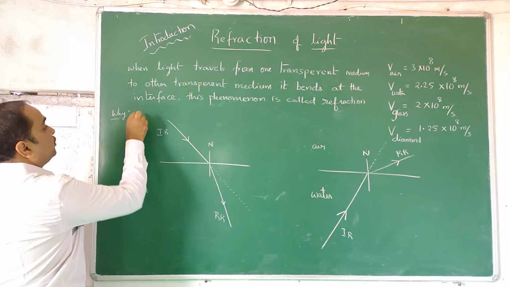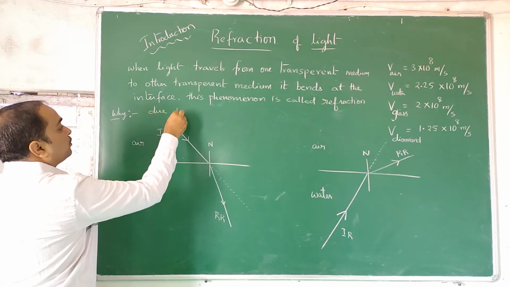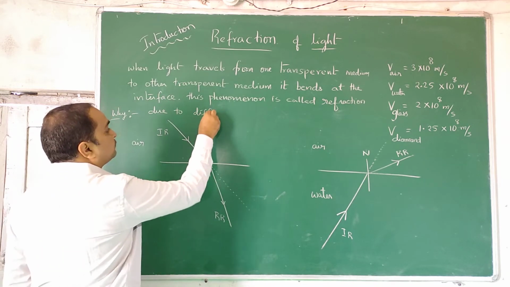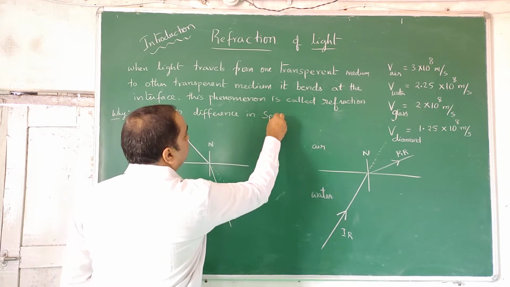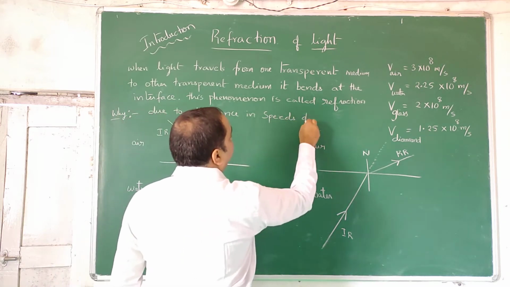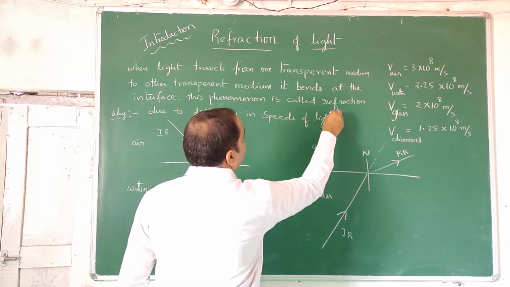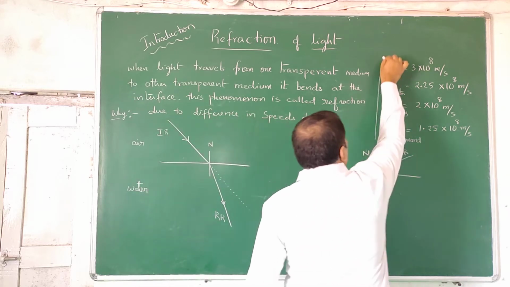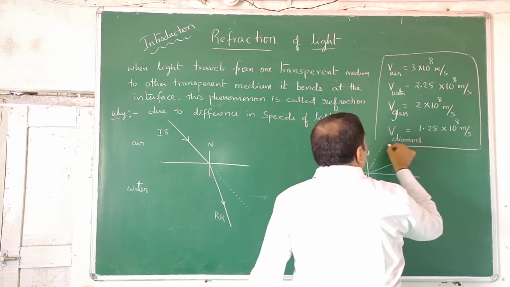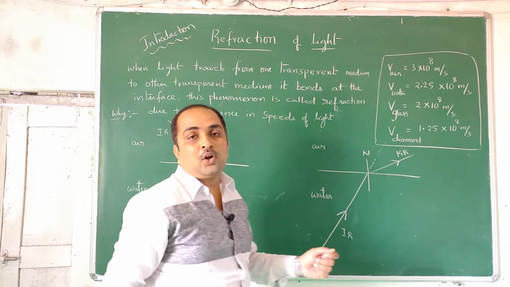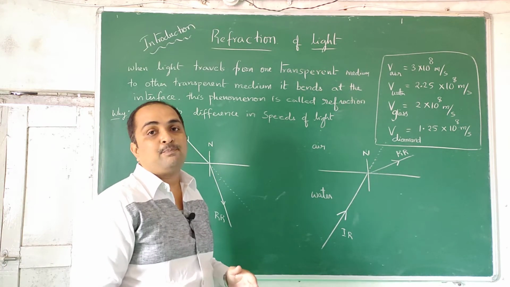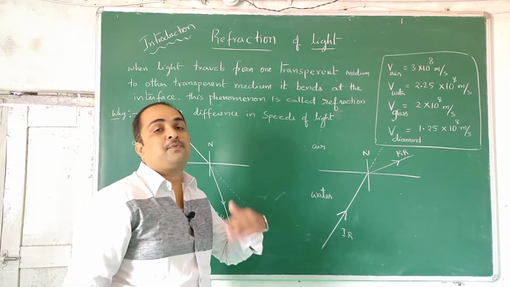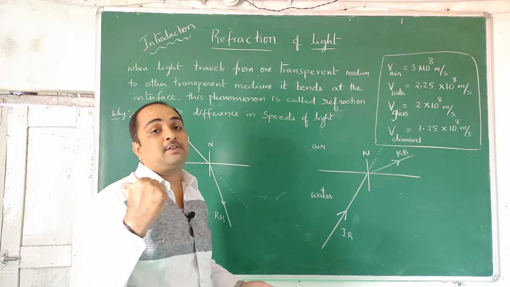This happens due to the difference in speeds of light. So here I have given an example. Suppose you are going on a concrete road, and suddenly your front tire goes into sand, then you try to skid, because the front tire's speed got reduced and the back tire's speed is the same.